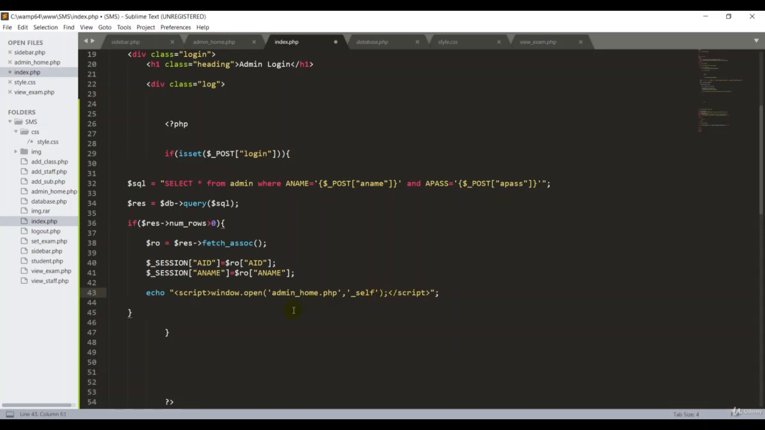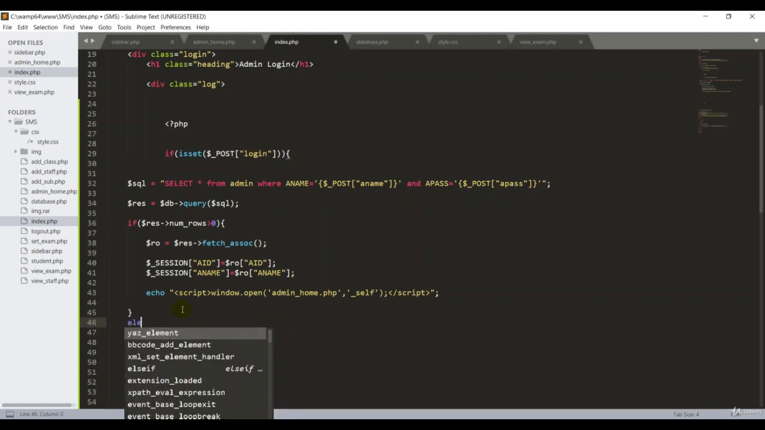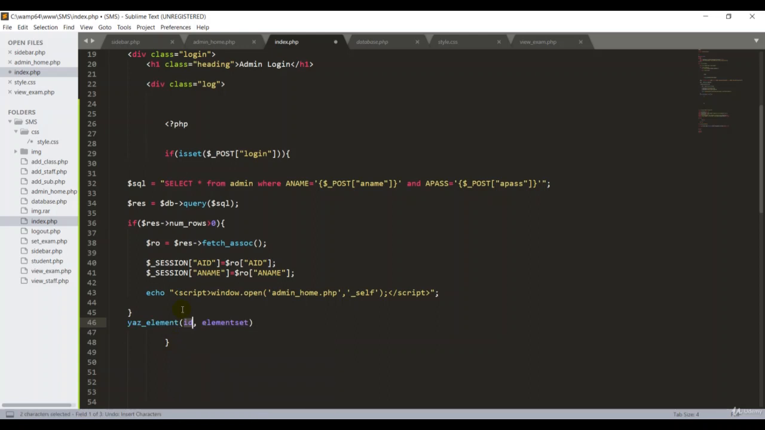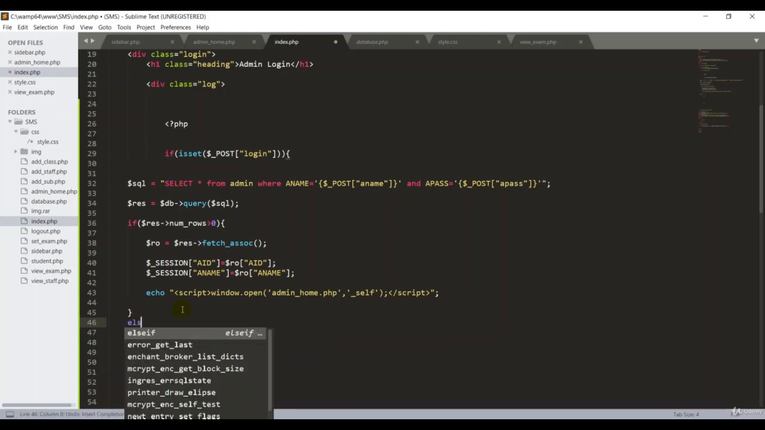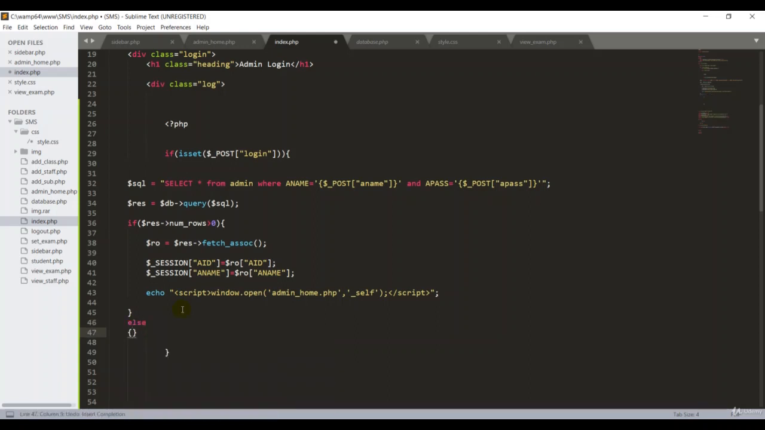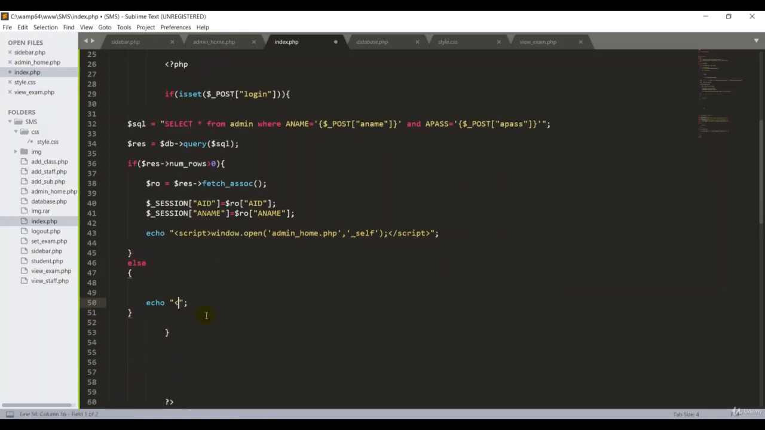Okay, good. So suppose the user gives the wrong username and password. I want to tell them, guys, you are giving the wrong username and password. Go back and check your username and password with the admin. So I'm telling here else. Else, open curly bracket. Then I can take the echo and type here, guys. I can create one more div tag for this case.